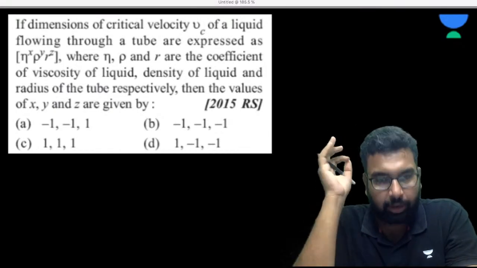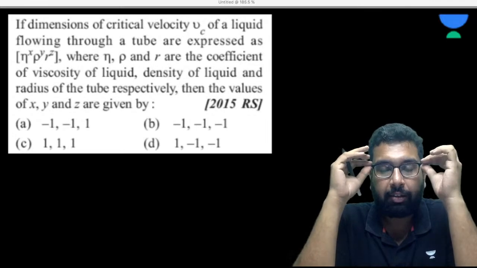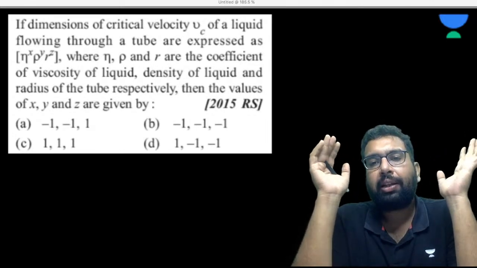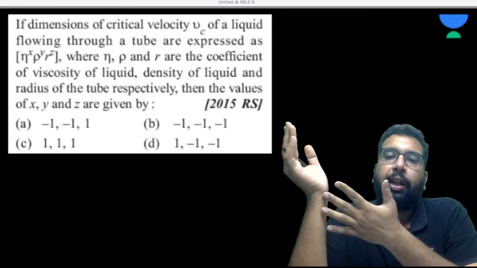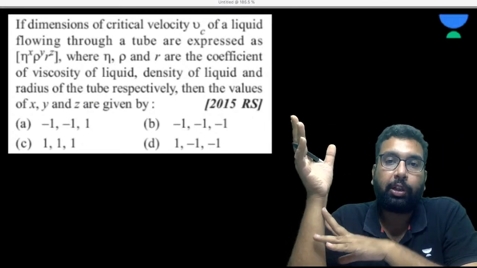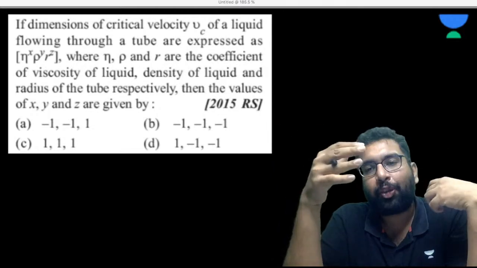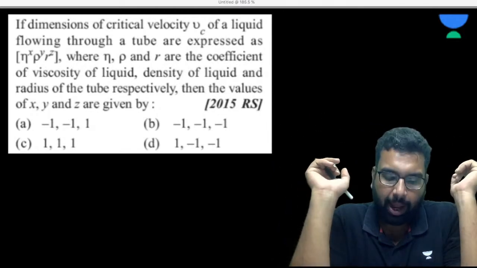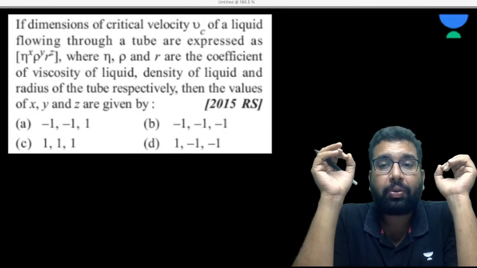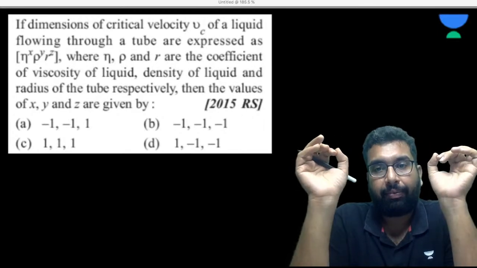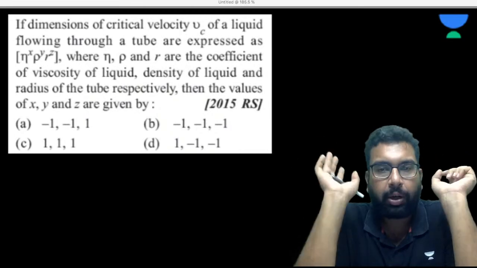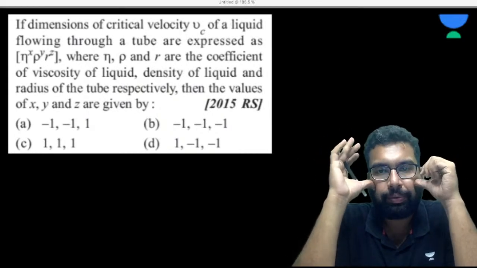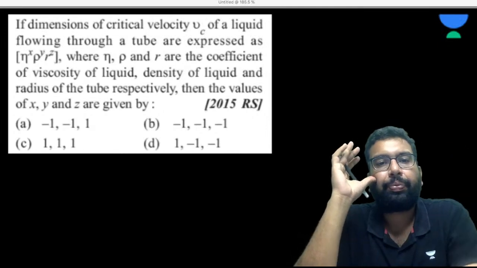Okay. So meanwhile you solve this question, I have one piece of advice for all of you. See, if in the examination you attempt a question and in the end it goes wrong, that is going to harm you in a lot of ways. One, you have wasted your time. Second, you have attracted negative marking. So if you are attempting a question, you must try to have it correct. It is very important in physics because the questions are time taking. Now please try this one. Let's see if we can do it or not.